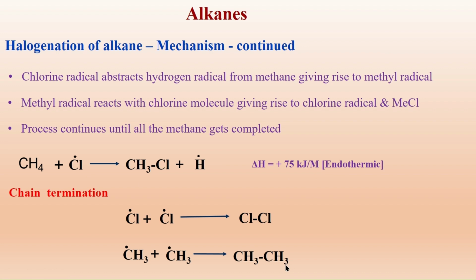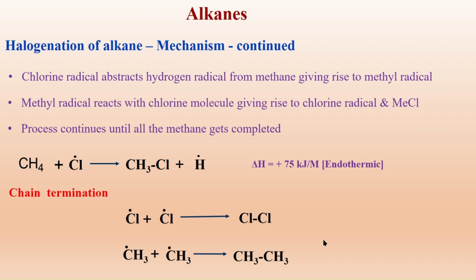As free radicals are formed in the reaction process as intermediates, it is called free radical substitution. The methane hydrogen is substituted by a halogen radical. It follows free radical intermediate formation, and that's why it is said that it follows the free radical substitution mechanism.